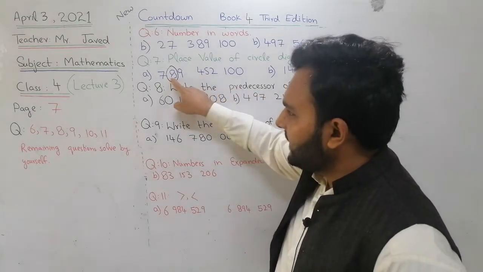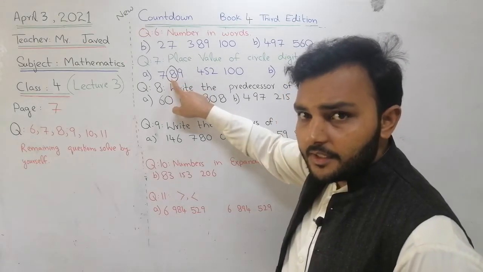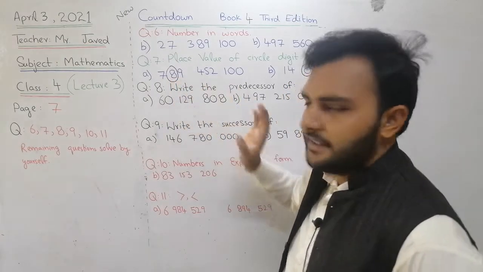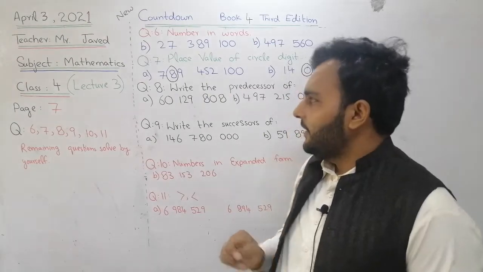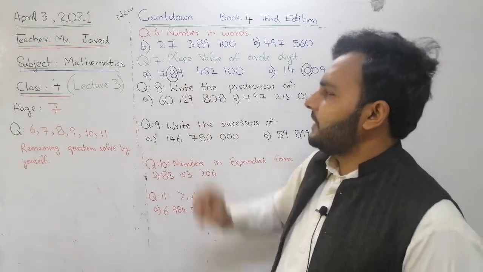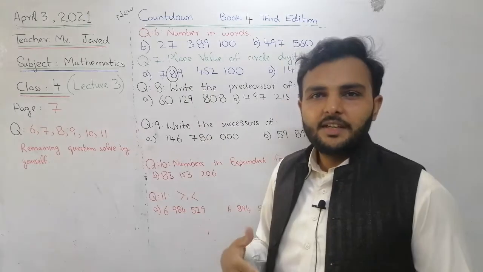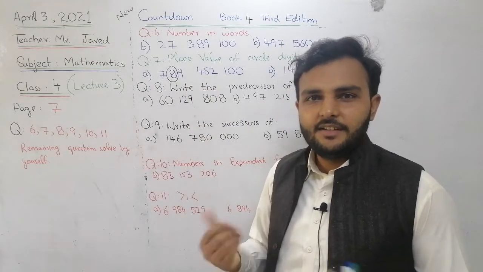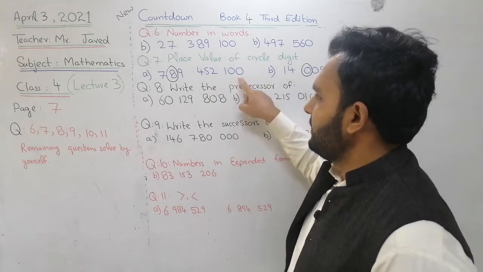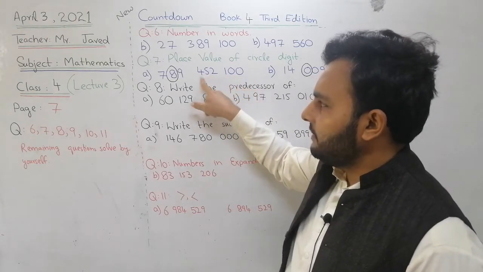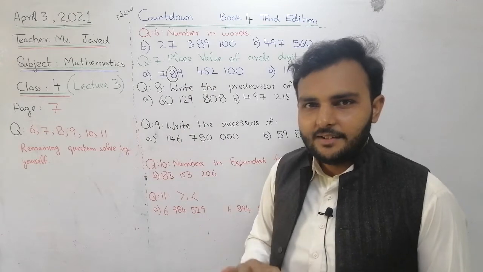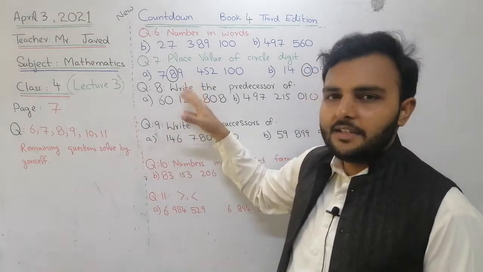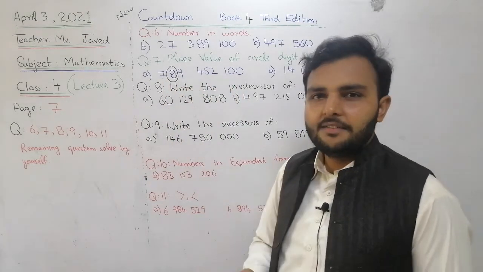It means this is at the tens place, 80 million. Yes, 80 million. Clear all of you? If I ask about 9, the place value of 9: if you want to say it directly you can, but if you want to count, you can count 1, 10, 100, 1000, 10,000, 100,000, million. 9 million. Is that clear, all of you? The place value of 9 is 9 million. The place value of 7 is, yes.